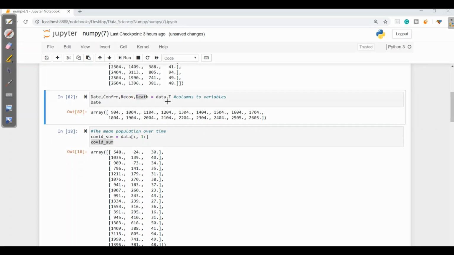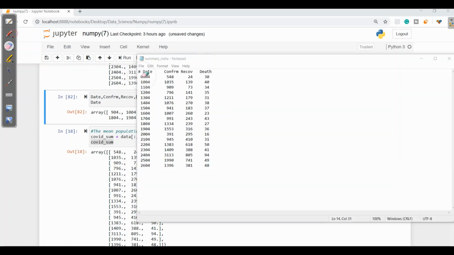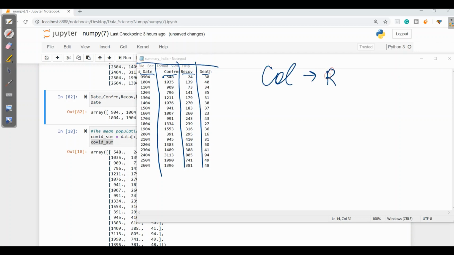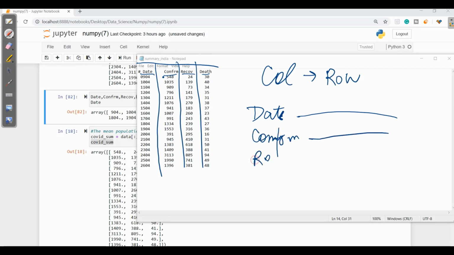Now I want to transpose this. Here we have a data set in the form of date, confirmed, recovered, death. If I transpose this, it will convert columns to rows. That means we will have the dates, then the confirmed rate, then recovered, and then the death rate.